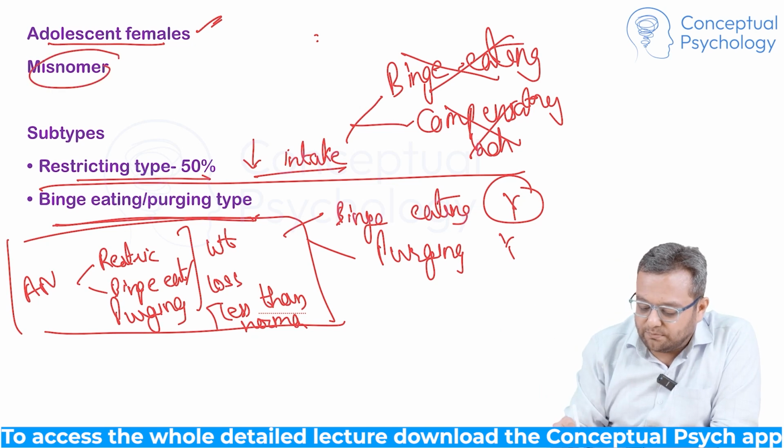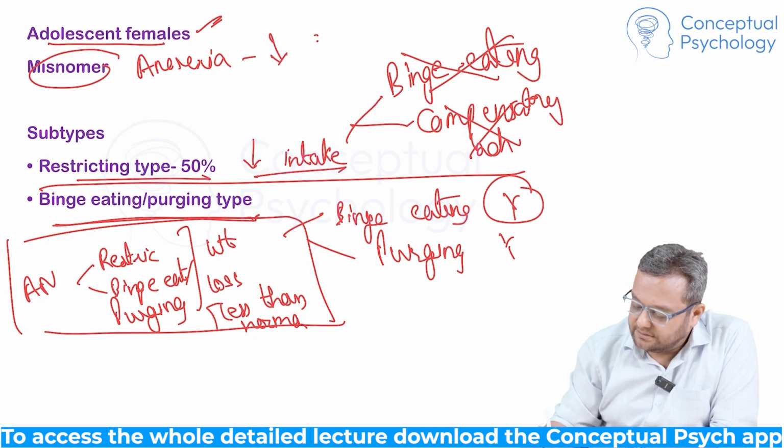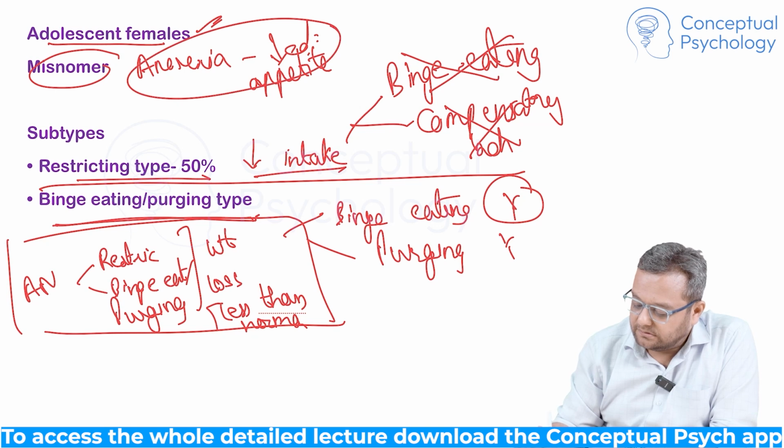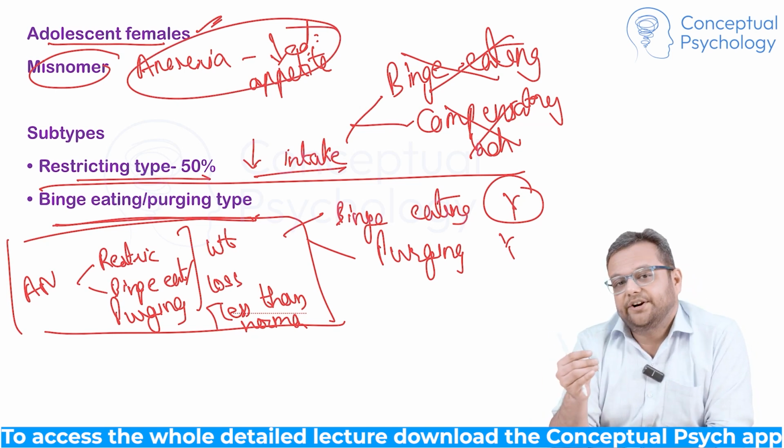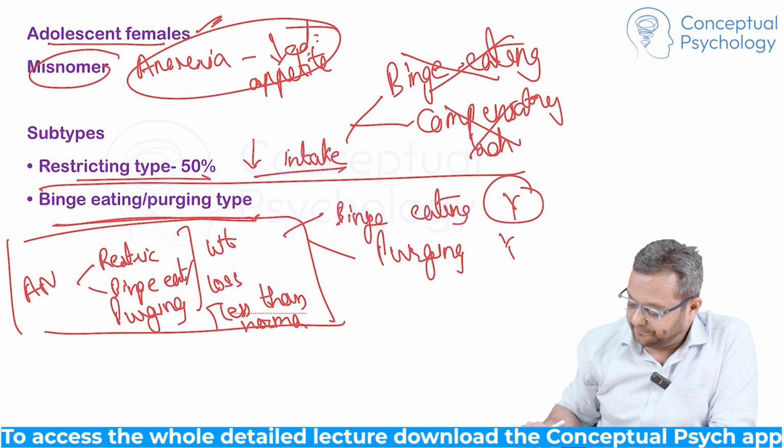And it is a misnomer. Why? Actually, anorexia means decreased appetite. But here, the appetite is not decreased. They are willfully reducing it. Hence, it's a misnomer. Right?